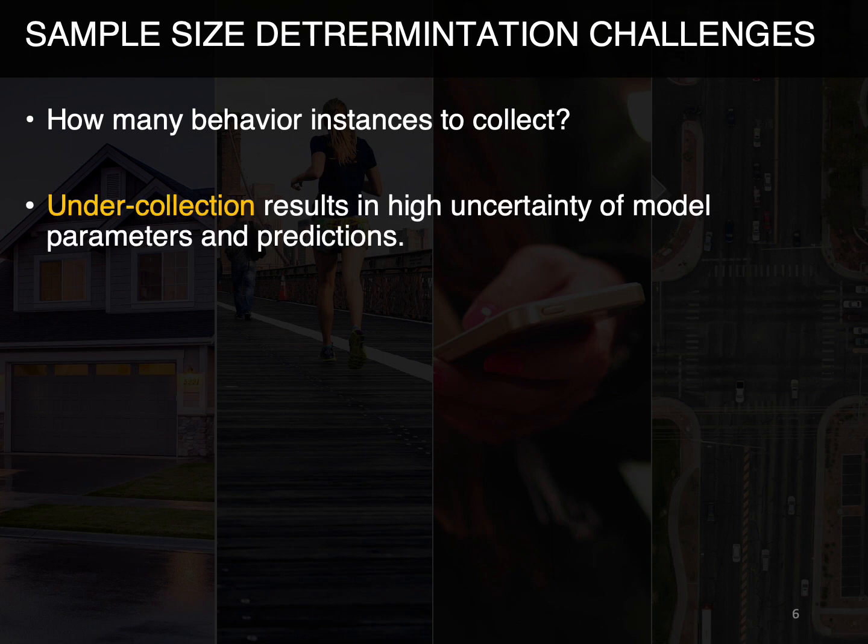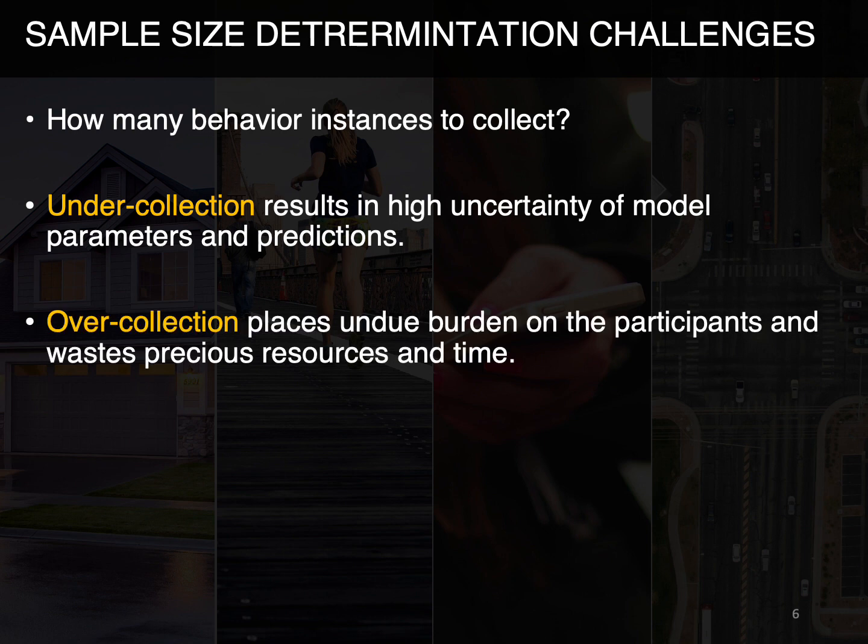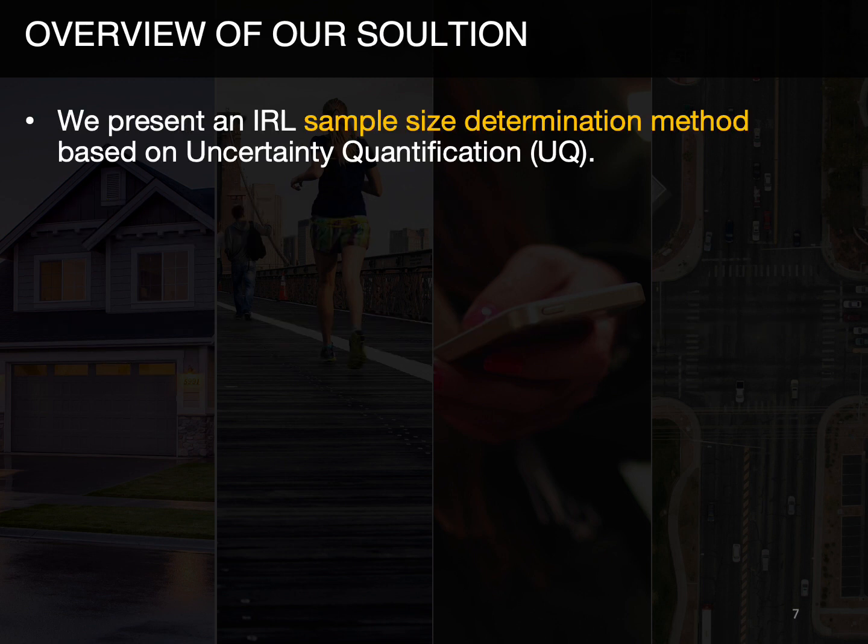Not collecting enough data, or under-collection, results in high uncertainty of model parameters and predictions. And collecting more than the necessary amount of data, or over-collection, places undue burden on the participants and wastage of precious resources and time. So here we present a sample size determination method based on uncertainty quantification for a specific IRL model of human behavior in two scenarios.